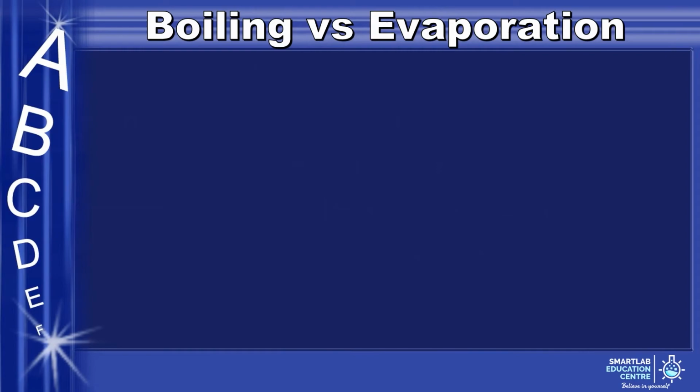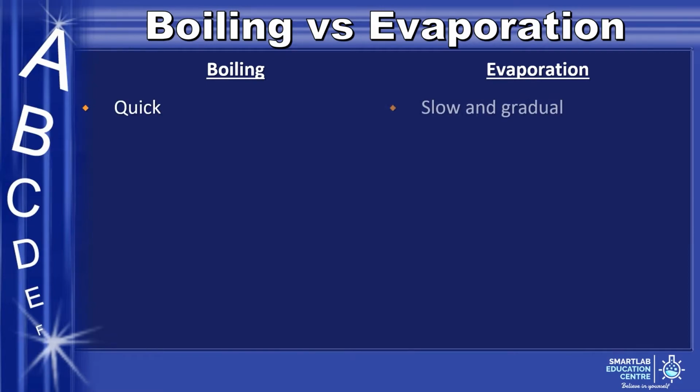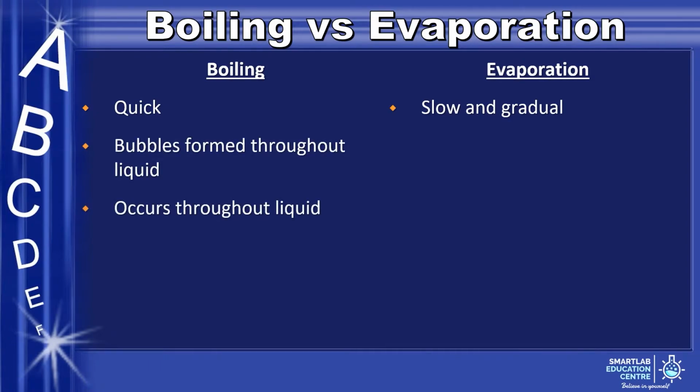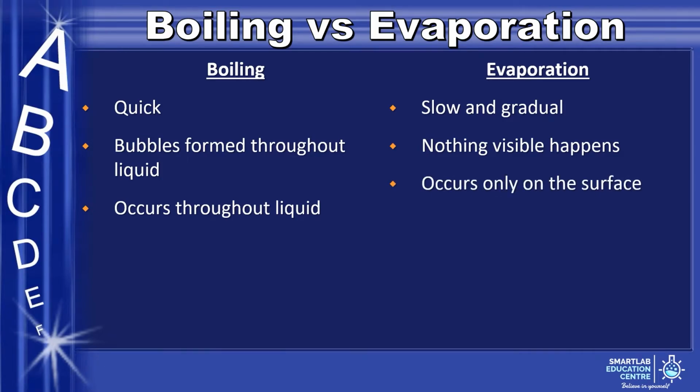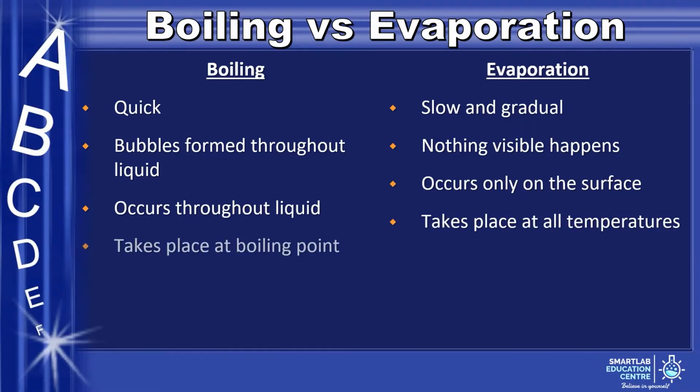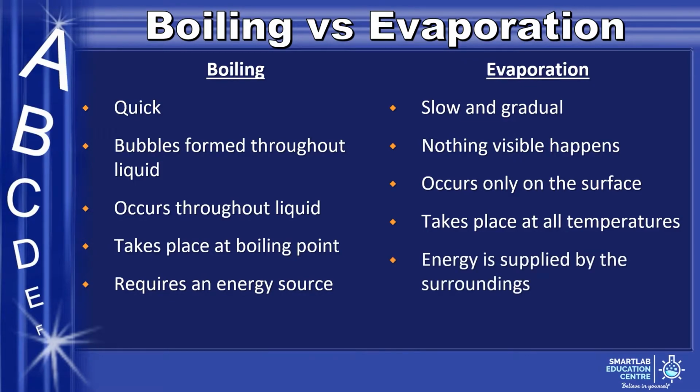Now, let us talk about the differences between boiling and evaporation. Boiling is quick whereas evaporation is slow and gradual. In boiling, bubbles are formed and the process occurs throughout the liquid, while nothing visible happens in evaporation, and it only takes place on the surface. Evaporation takes place at any temperature whereas boiling occurs at boiling point. Boiling requires an energy source while energy for evaporation is supplied from the surroundings.